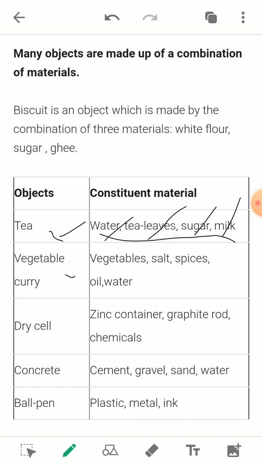Similarly, if we make a vegetable curry, then what is needed? What are the different materials that should be combined to make vegetable curry? It is the vegetables, salt, spices, oil and water.